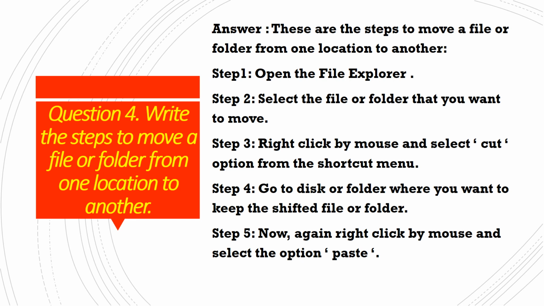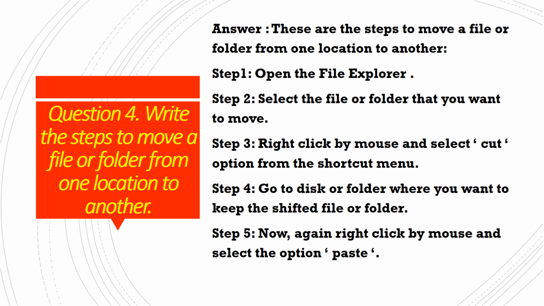Now it is time to paste that copied file. Actually it no longer exists in the previous location, but it is copied in the temporary memory. Then we have to go to that disk or folder, the location where we want to shift our file or folder.